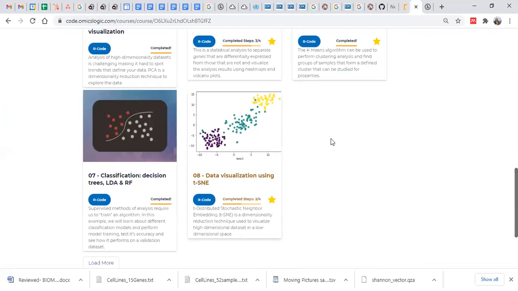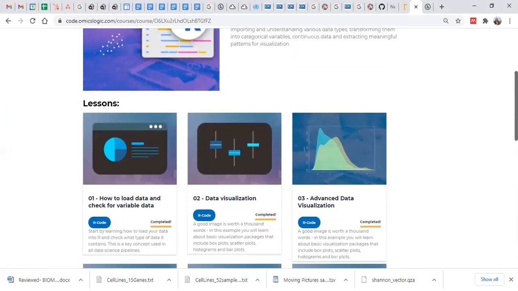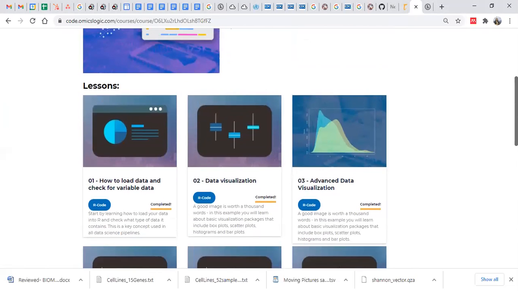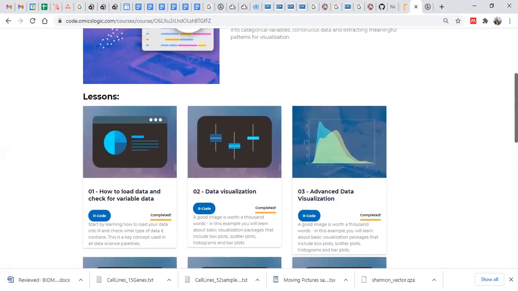It is available both in R as well as Python. Just make sure this lesson is free for you in Python or R, so that I can practice that lesson, which is free to everyone.